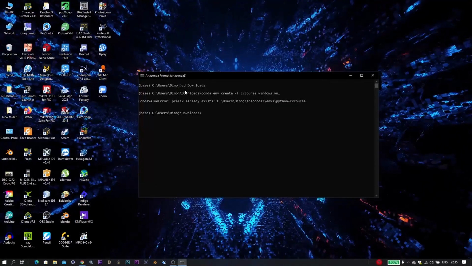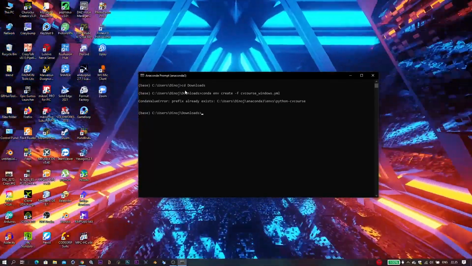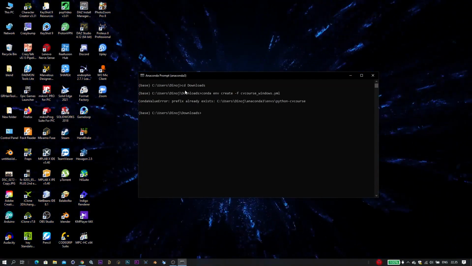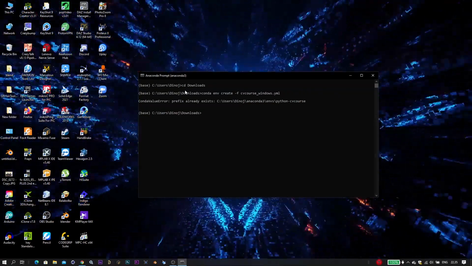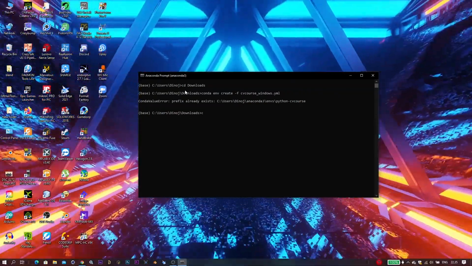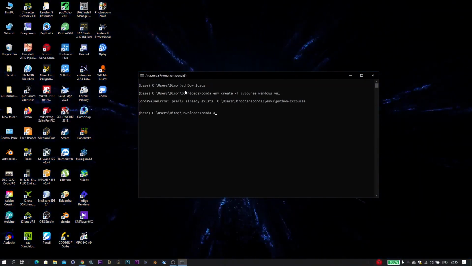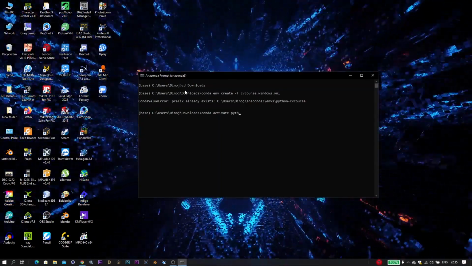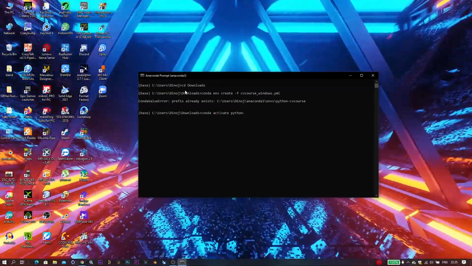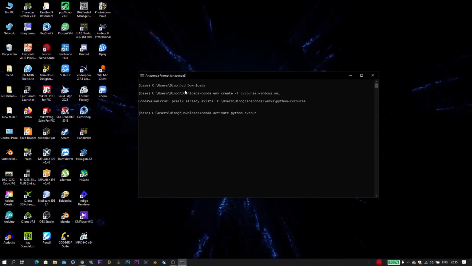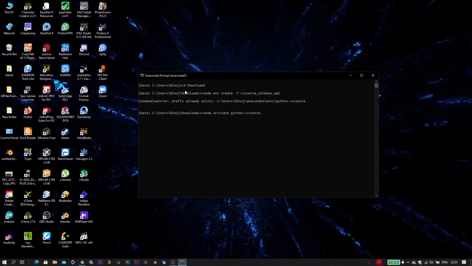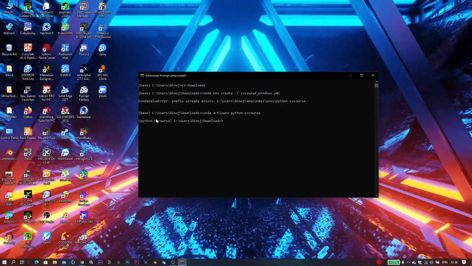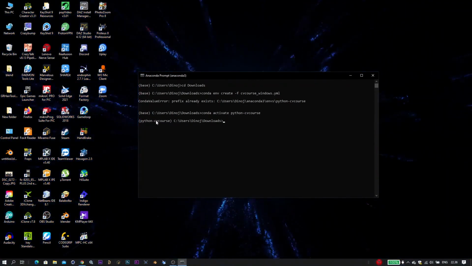In my case, on my PC it's already installed, so that's why you get that error. Next, you have to wait for the installation. After the installation, you have to activate the environment. In order to do that, you have to type conda, C-O-N-D-A, space activate python-cv-course and press enter. See that on the left side the environment is activated, so you can see there's python-cv-course.